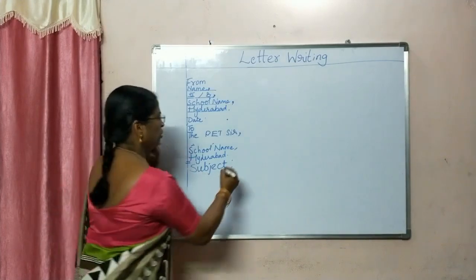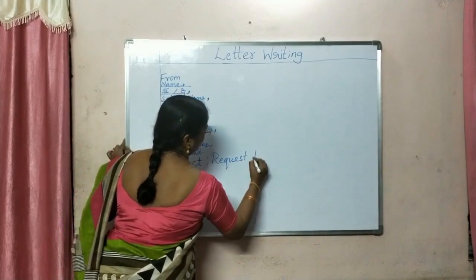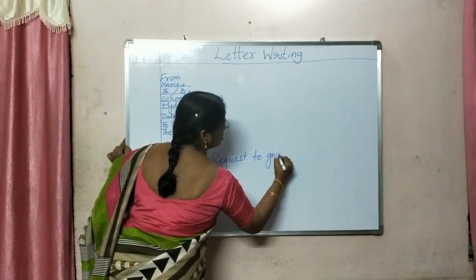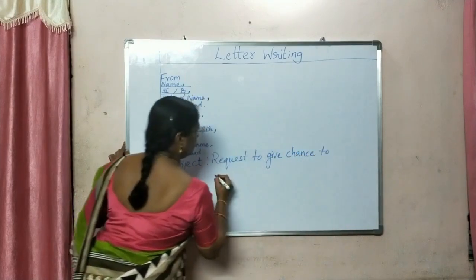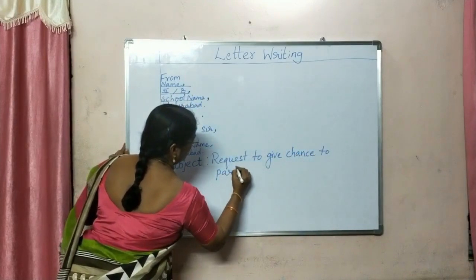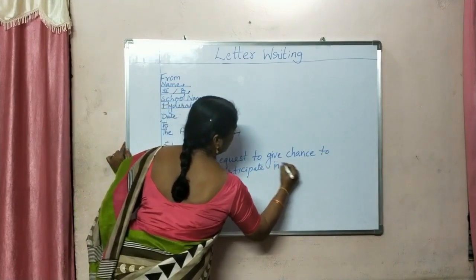Request to give chance to participate in cricket.